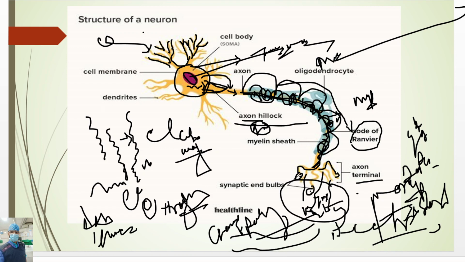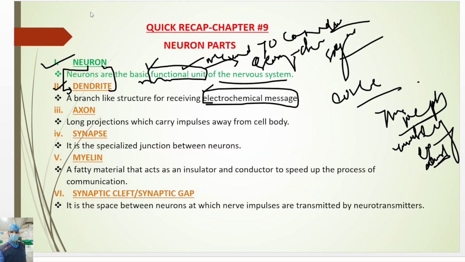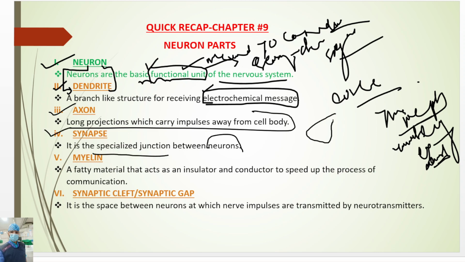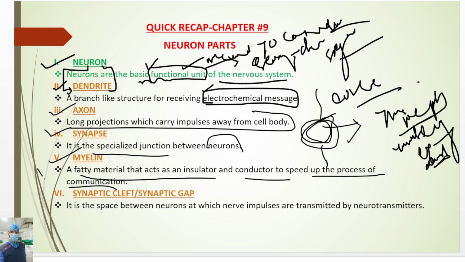So is everyone clear about this image? What dendrites are we already studied. Then axons are long projections which carry impulses away from the cell body. Then the synapse is a specialized junction between neurons. One neuron here and another neuron here, so it is a junction. Then myelin is a fatty material that acts as an insulator and conductor to speed up the process of communication. I already told this.